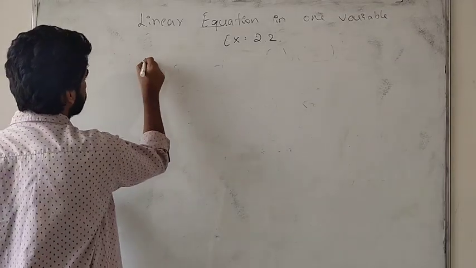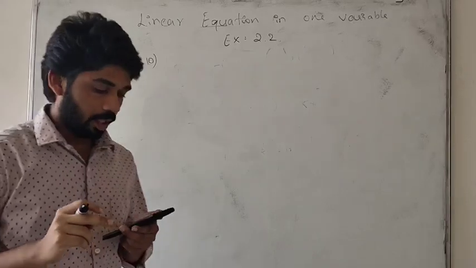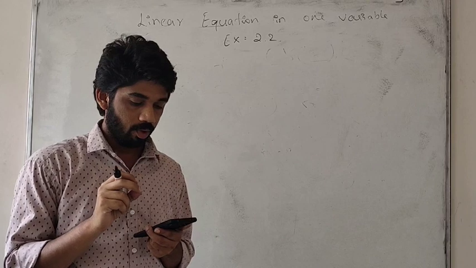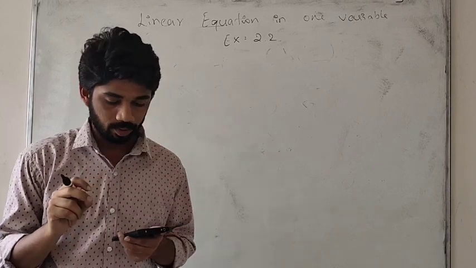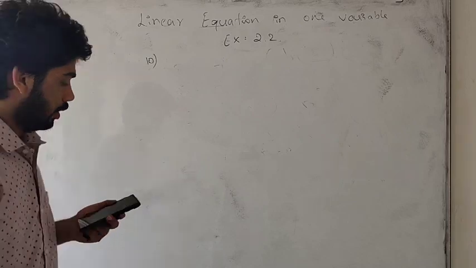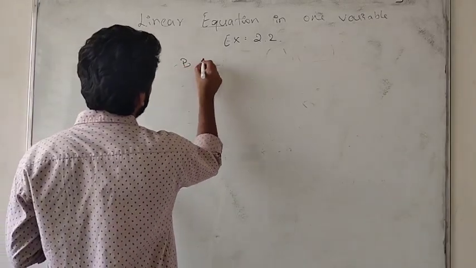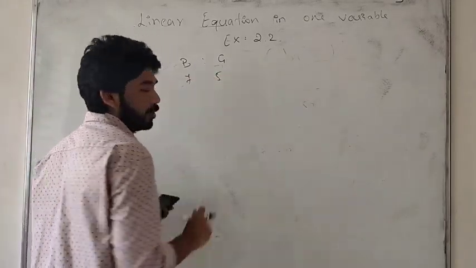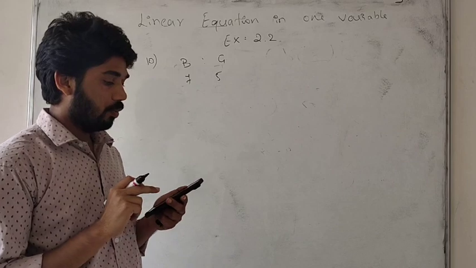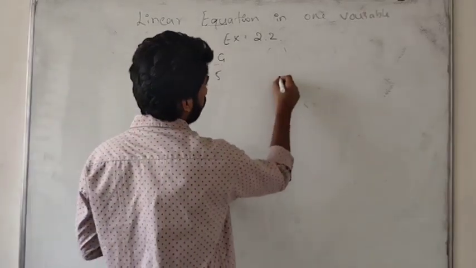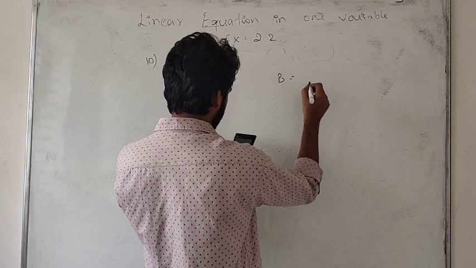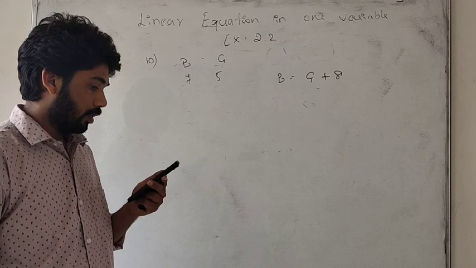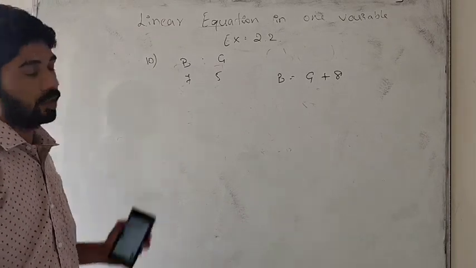The 10th question is: the number of boys and girls in a class are in the ratio 7:5. The number of boys is 8 more than the number of girls. What is the total class strength? They have given the ratio 7:5. Second, the number of boys is 8 more than the girls. We have to find the total strength.